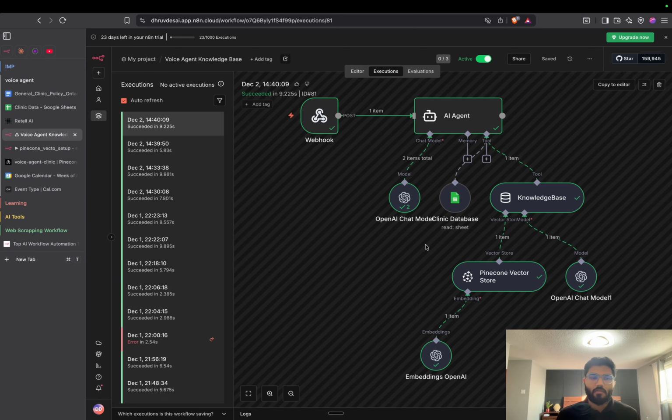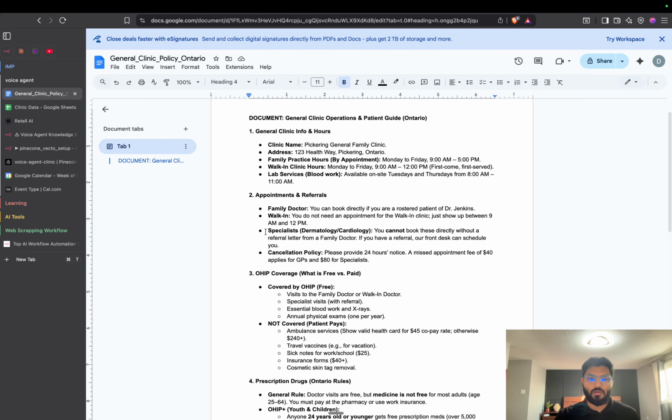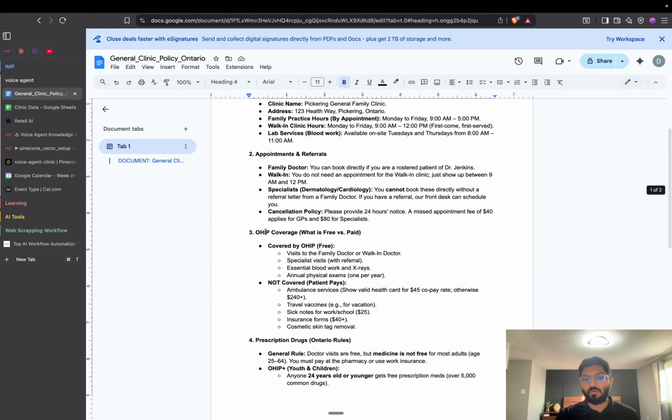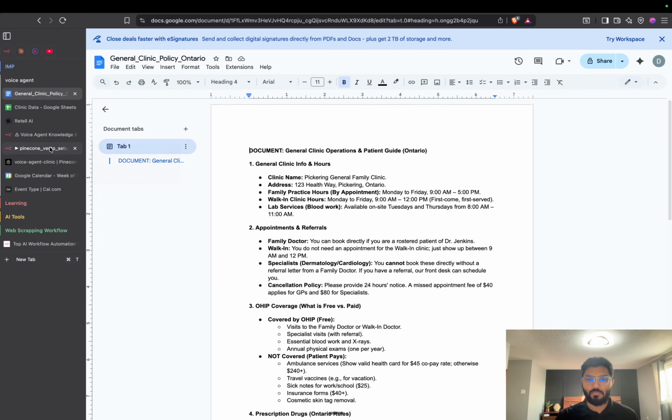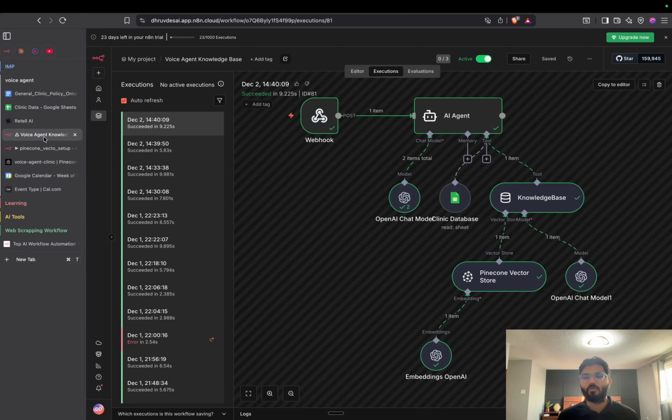and it will be quick. But what about this policy document? This document here is small, but in real cases it's a long document with pages, let's say sometimes 100 or 200, right? So in that case, we do not want to give that whole file to our AI to go and find the appropriate details from there. So for that, we are using RAG here.